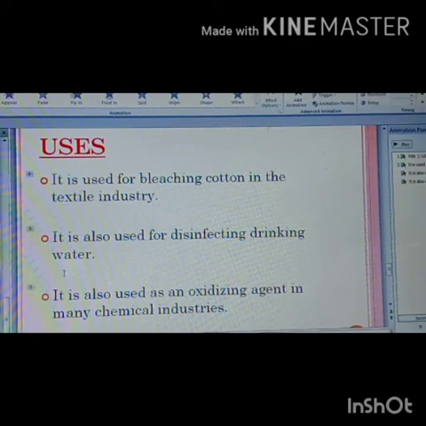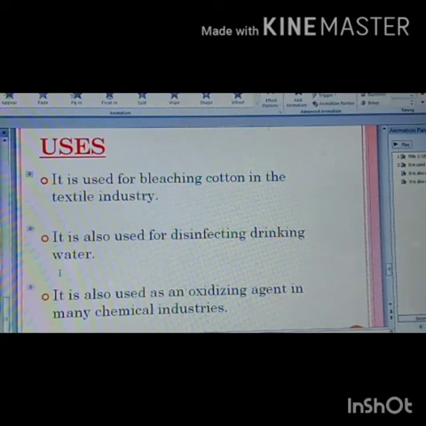The next question is: a compound of calcium which is a white powder having a yellow tinge is used in the textile industry and as a disinfectant. So a small hint is given here, white powder having a yellow tinge. We have discussed that this is bleaching powder.